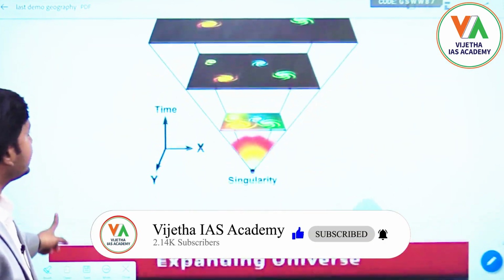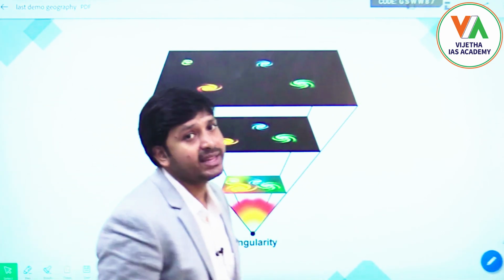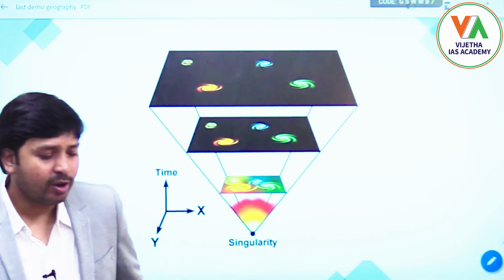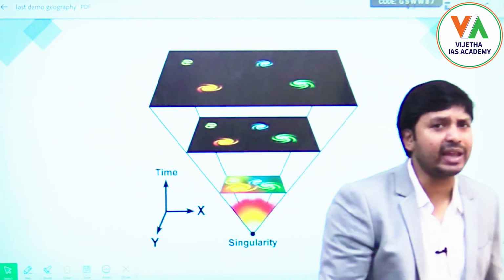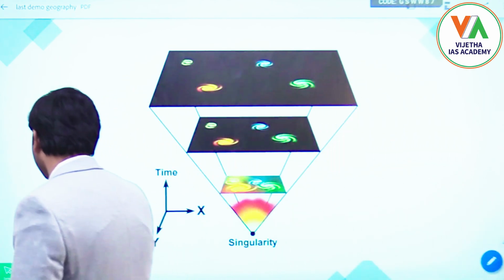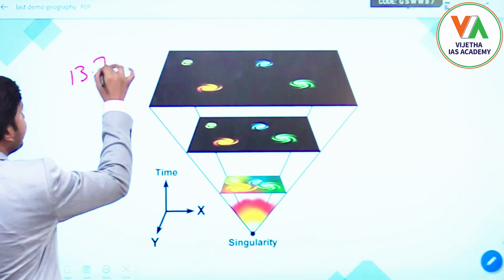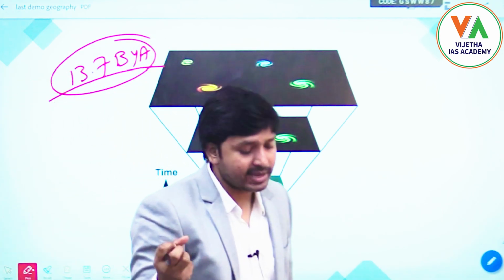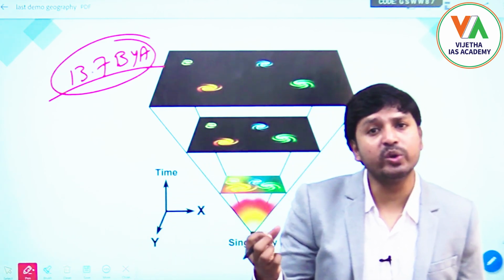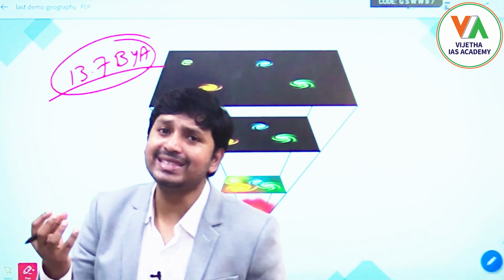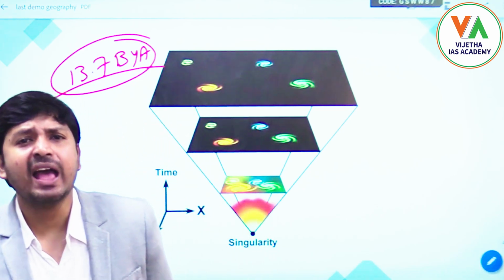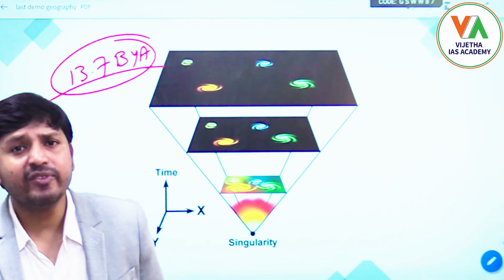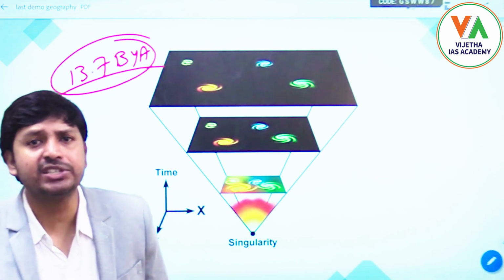Next, the second theory is called the Big Bang theory, which is given by Lemaitre. I think many of you know the Big Bang theory: around 13.7 billion years ago, remember the time period, 13.7 billion years ago, all the mass present in the universe was compacted to a single point, a system with very high density, high temperature and high pressure. Whatever mass is there in the universe had been compacted to a single point.